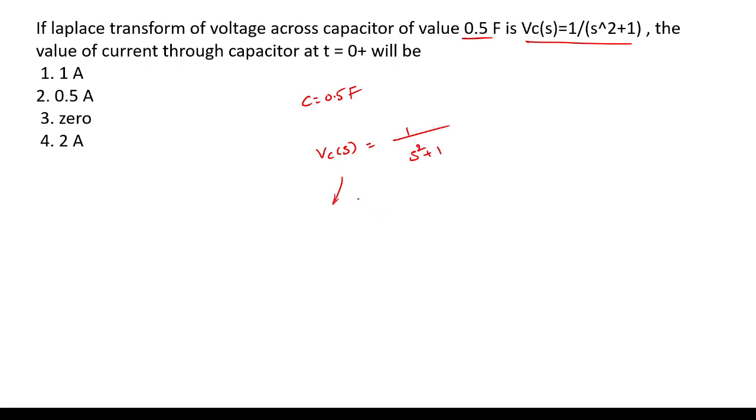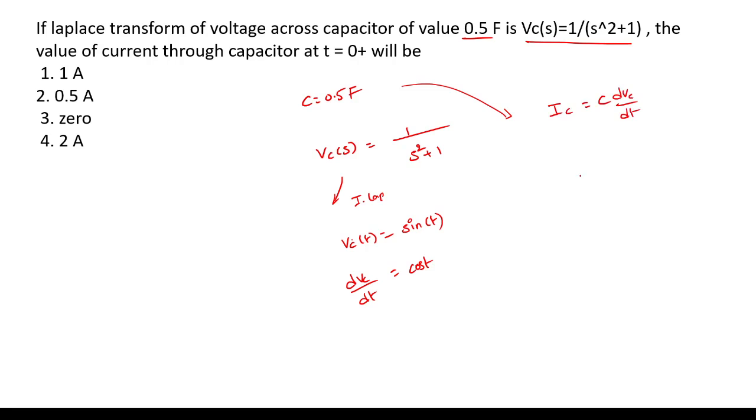If you go with inverse Laplace, then Vc(t) = sin t. If you differentiate, dv/dt is the differentiation of sin t, that is cos t. We know very well the current through the capacitor is I = C dv/dt.